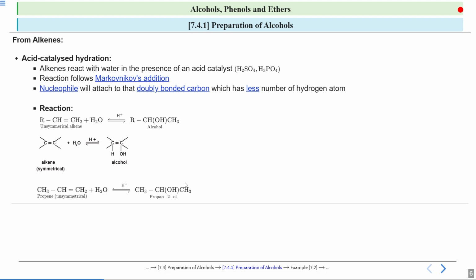Now what is the name of this alcohol? 3 carbon atoms are involved, so the root word is propane. And at the second carbon your hydroxyl group is attached. So propan-2-ol. So this is how from an alkene we prepared an alcohol by acid catalyzed hydration. Now let us see the mechanism of this reaction.